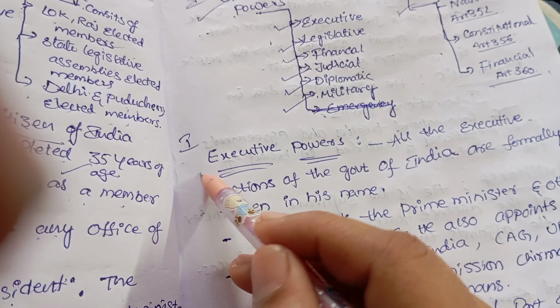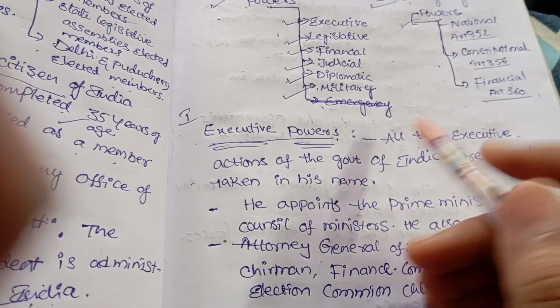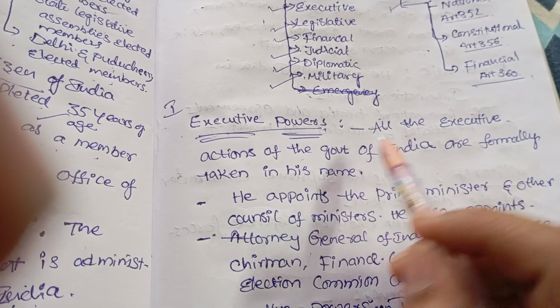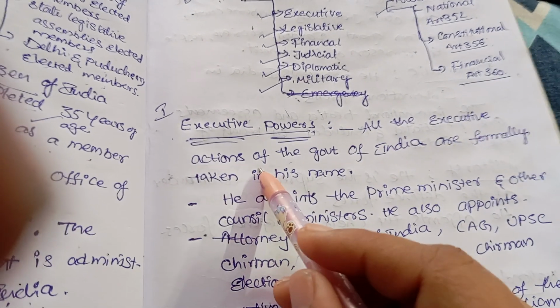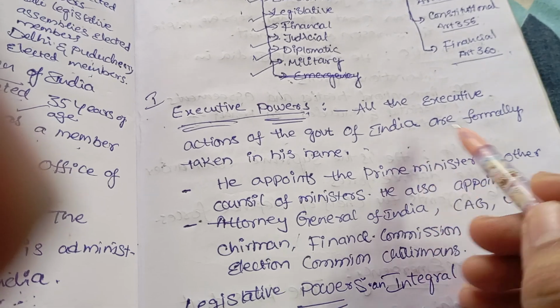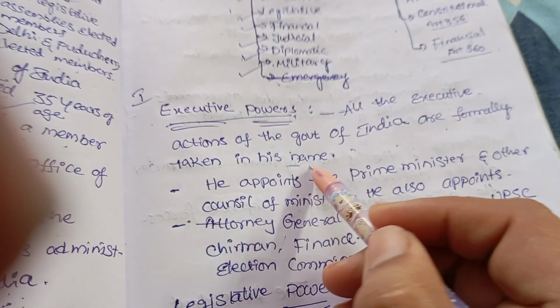So number one is executive powers. So what are the executive powers? As per our Indian Constitution guidelines, all the executive actions of the government of India are formally taken in his name.